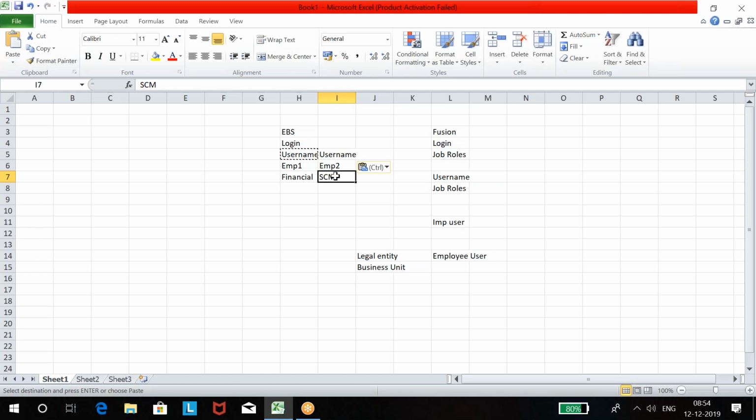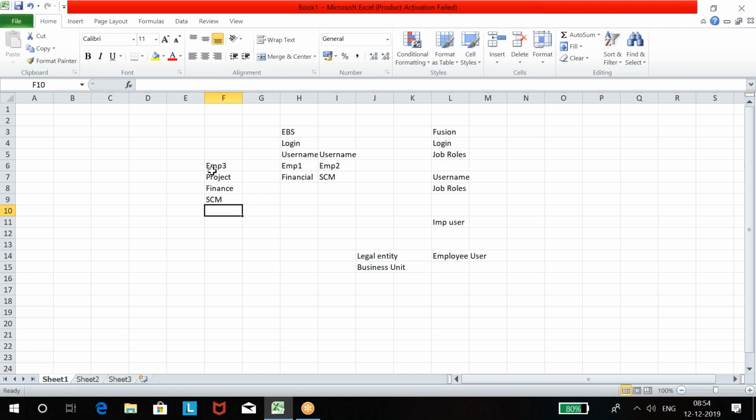Or you can do one thing. You have employee 3 also, who is a project manager. Employee 3 can create a project, and within that project, both finance and supply chain management are enabled.